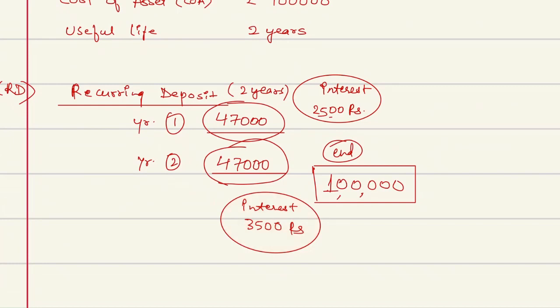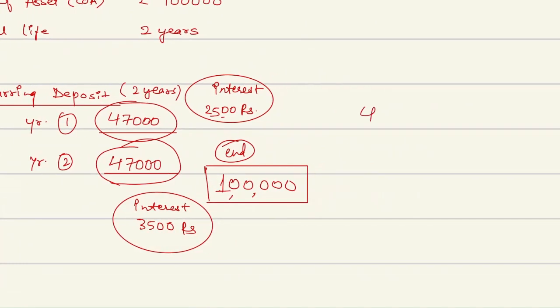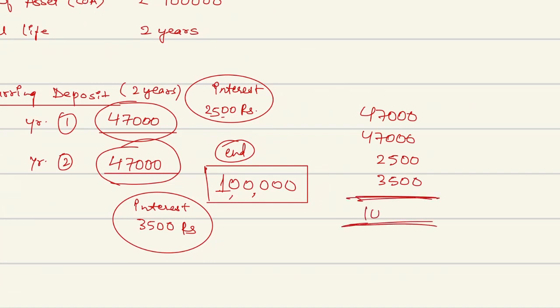you can see that 47,000 I have deposited in year one, 47,000 I have deposited in year two. First year interest would be 2,500 and second year interest would be 3,500. So total sum which I am receiving is equivalent to 1 lakh by this investment method.